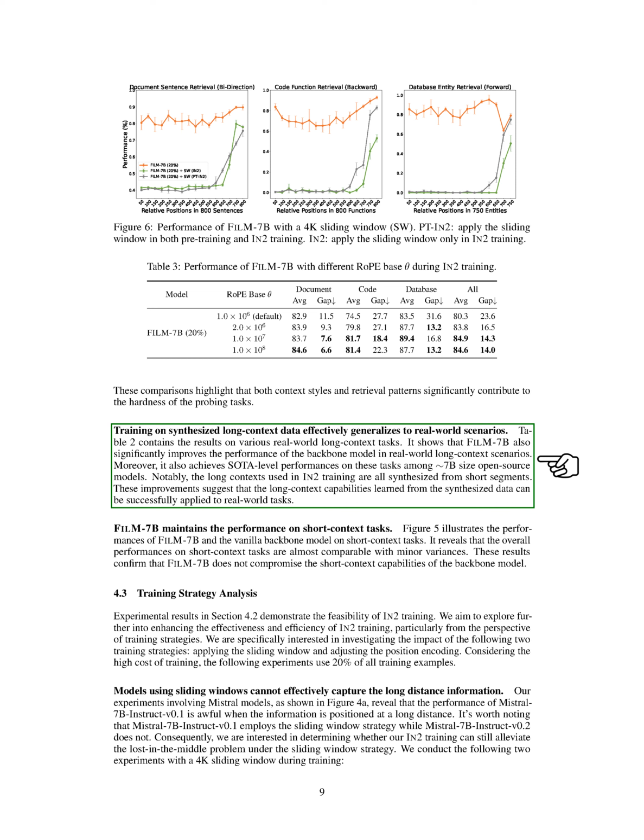Our experiments show that models using sliding windows struggle to capture long-distance information effectively. Mistral-7B-Instruct-v0.1, which employs the sliding window strategy, performs poorly when information is far apart. We investigate whether our IN2 training can address the lost-in-the-middle issue under the sliding window strategy. The experiments with a 4K sliding window during training reveal that the sliding window strategy significantly hampers the long context capability of models.